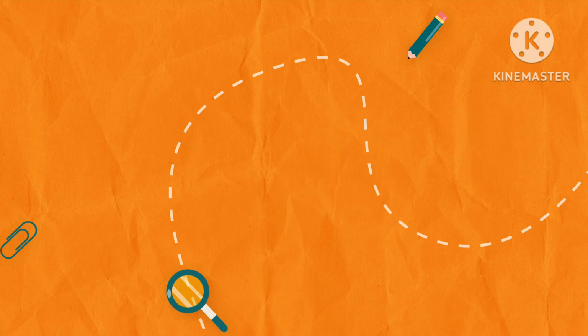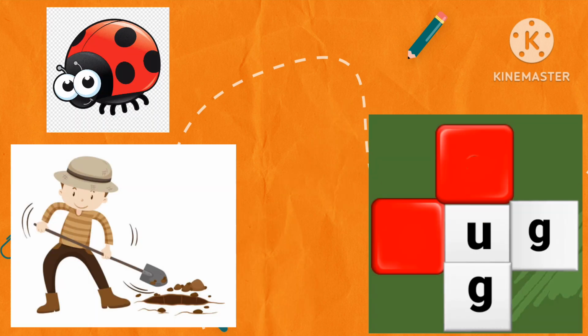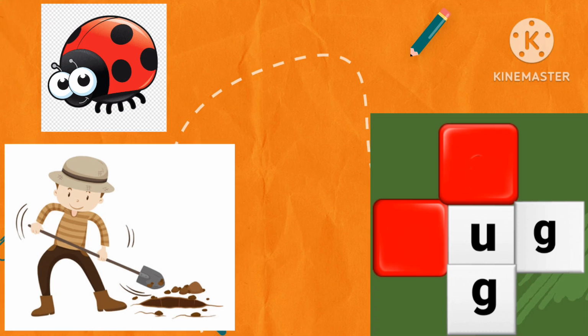Thank you. Next, look at the pictures and guess the words. Bug, dug. Spell the words. B-U-G, bug. D-U-G, dug.